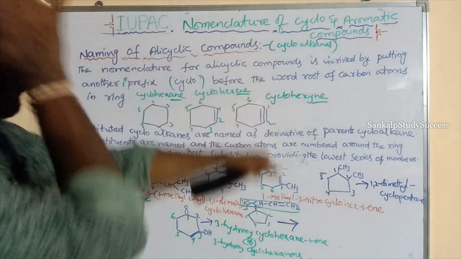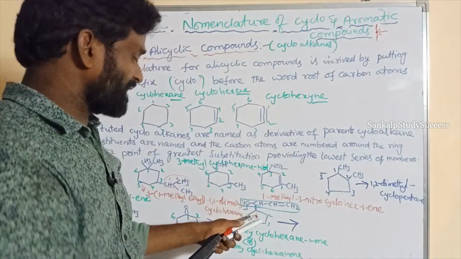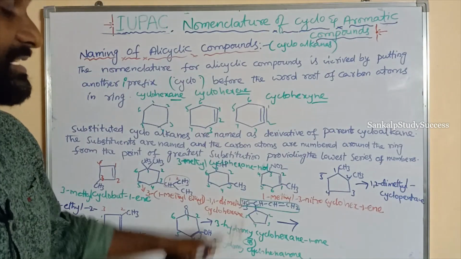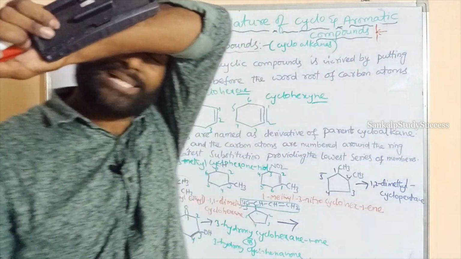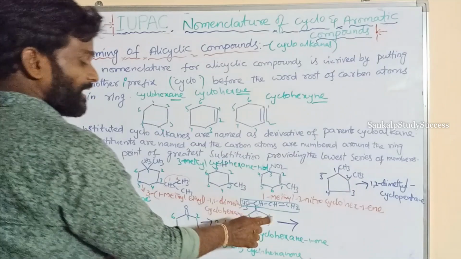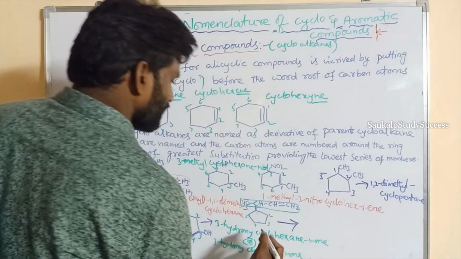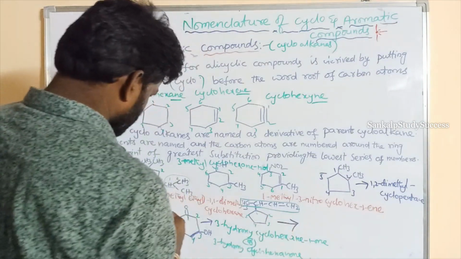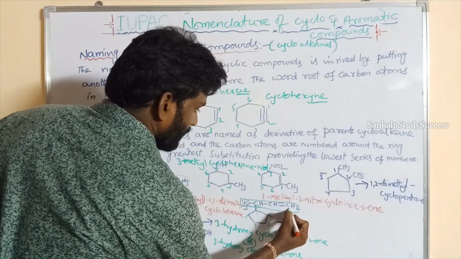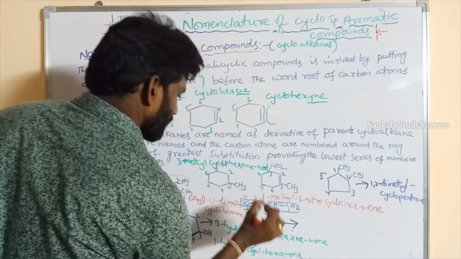Normally, the chain with more carbons is taken as the parent chain. So the ring could be taken as the parent chain, but in the straight chain a double bond is there. If the double bond or functional group is present in the straight chain, that is given first priority. So this is the parent chain, and this is the substituent. So how to give the numbering? The double bond is given the first number. 1, 2, 3, 4, right.